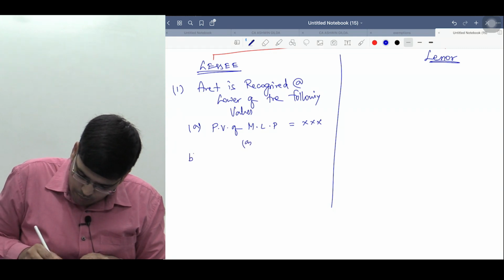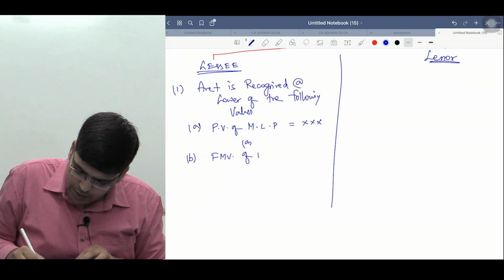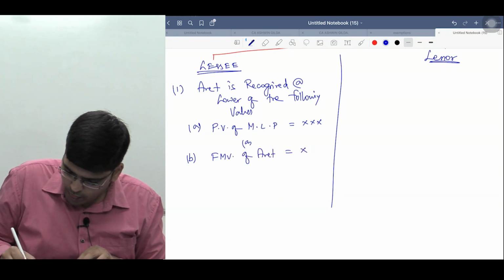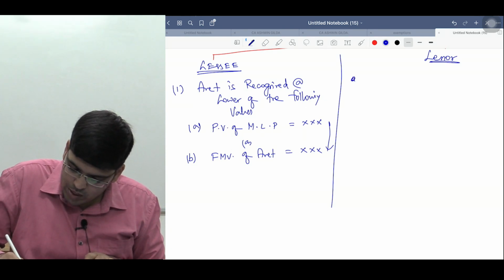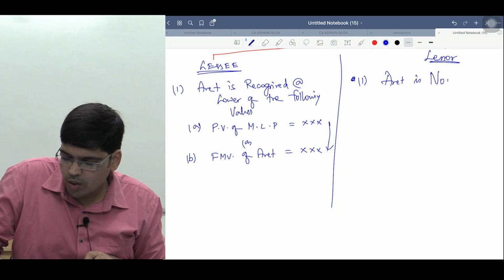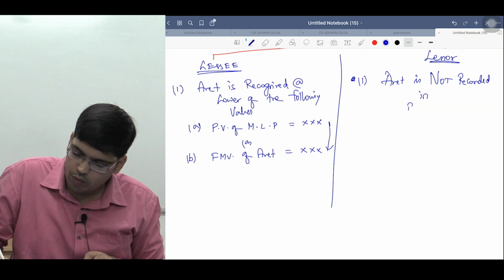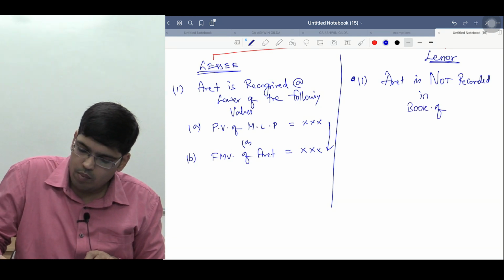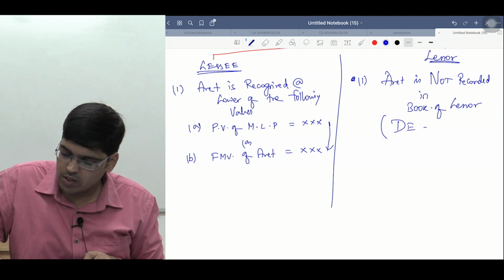Or B, fair market value of the asset, whichever is low. Thereby indirectly you can say here the asset is not recorded in the books of lessor, or it is de-recognized also you can say.